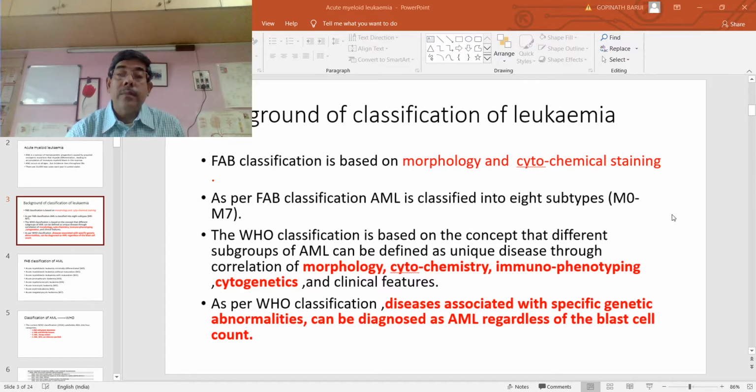That means if we find a specific genetic abnormality in acute myeloid leukemia, the 20% criterion of blast cells in the marrow or in the peripheral blood is not essential for the diagnosis.